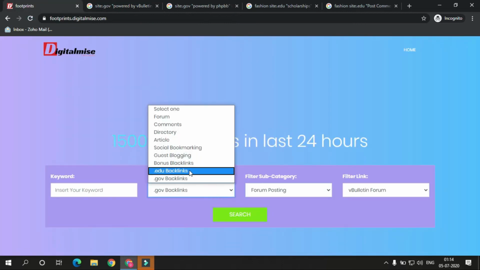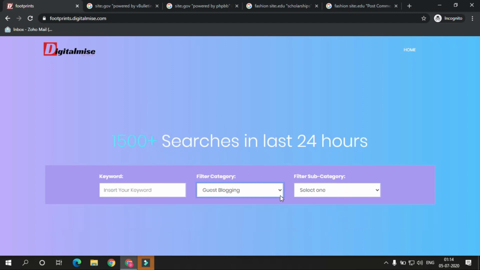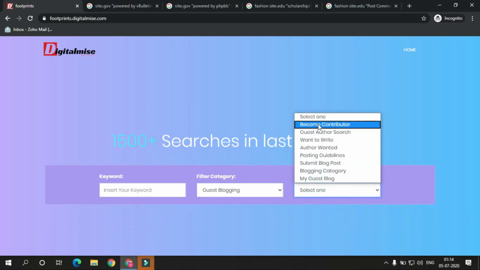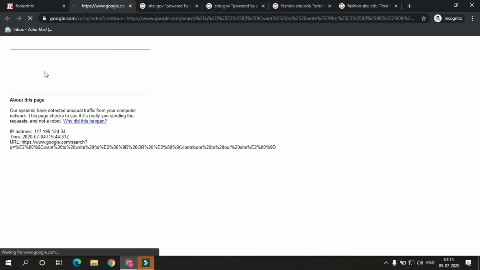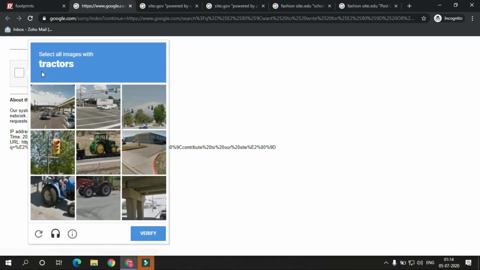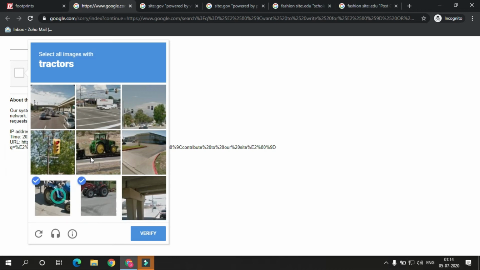So let's try something else, like guest blogging. You have different types of options like become a contributor, want to write, and let's find blog. Here's a captcha. I hate this thing.